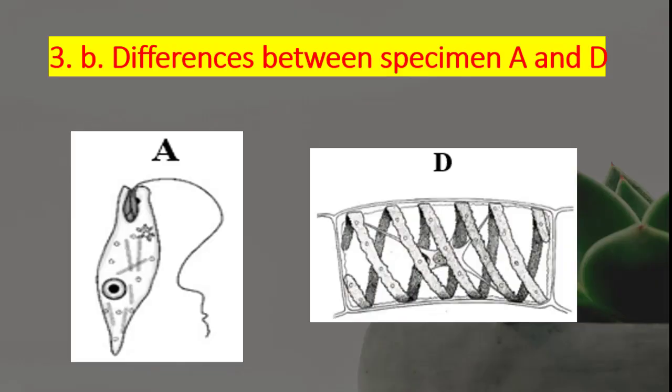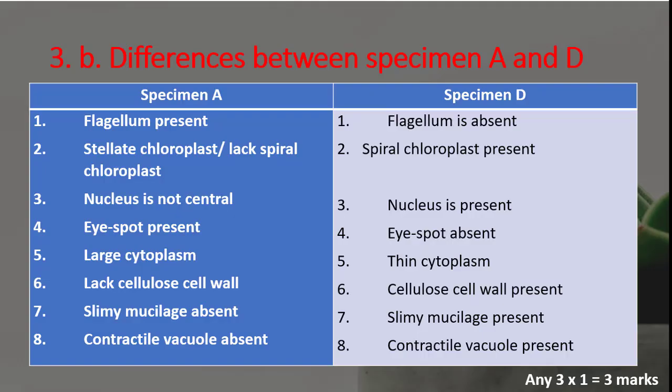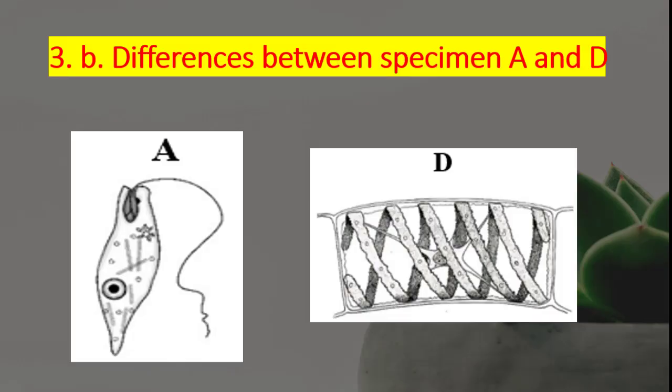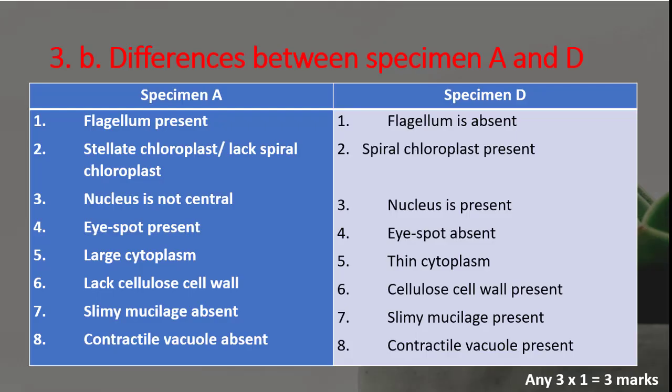A, flagellum present. D, flagellum absent. So you can see A here has the flagellum and D, the Spirogyra, doesn't have. Then A has a stellate chloroplast or just a chloroplast. It doesn't have the spiral chloroplast that you see in the Spirogyra. Okay, so you can see it again here.